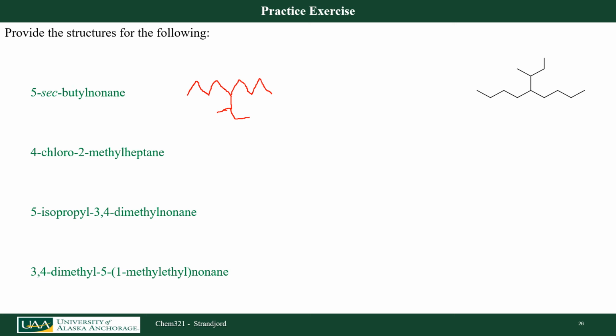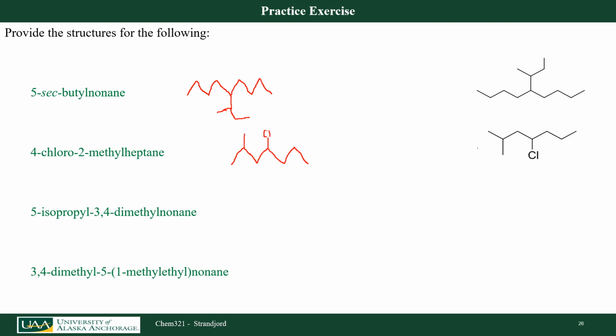Okay. In this second molecule, my parent chain has 7 carbons. So 1, 2, 3, 4, 5, 6, 7. Off carbon number 4, I'm going to have a chloro group. 1, 2, 3, 4. So I could draw a chlorine up here. Off carbon number 2, I have a methyl group.